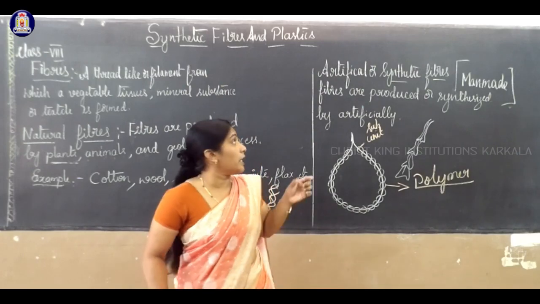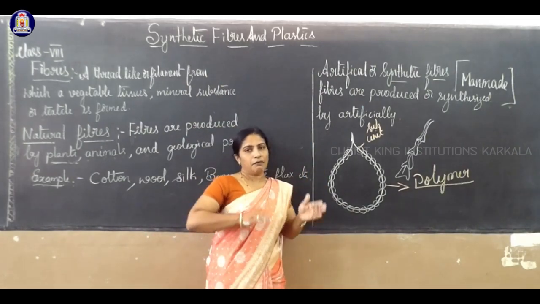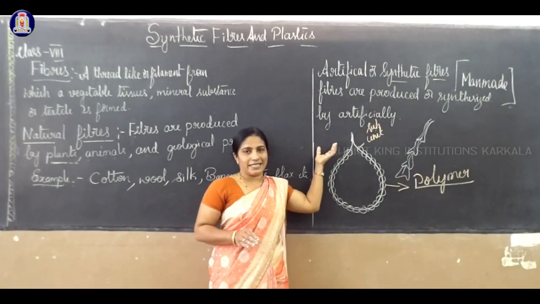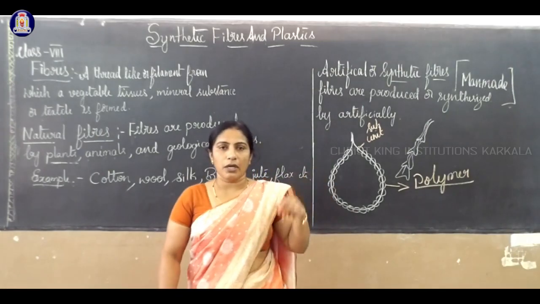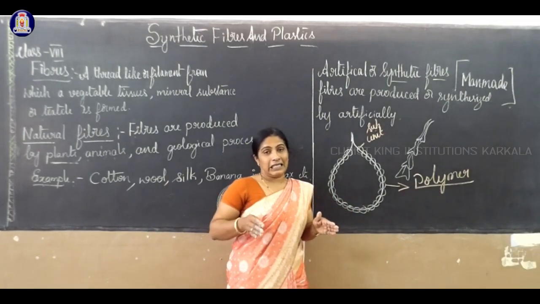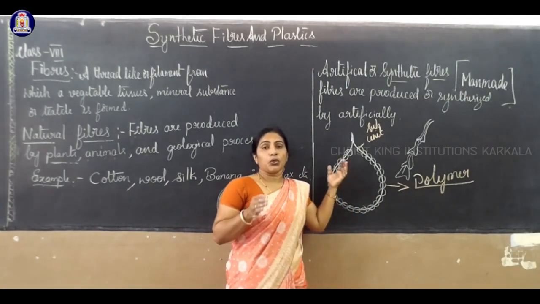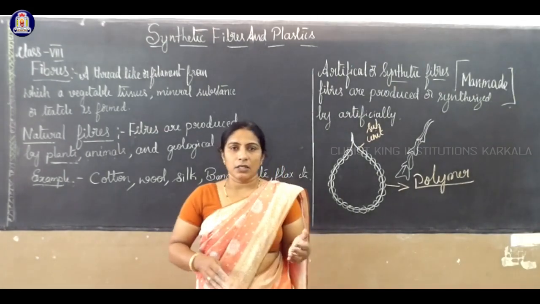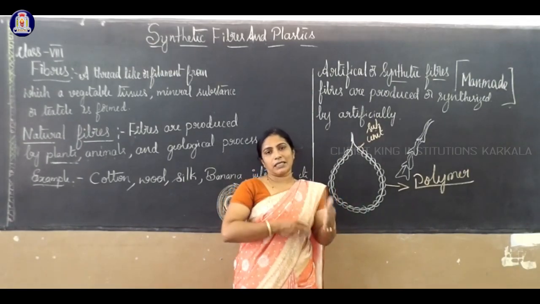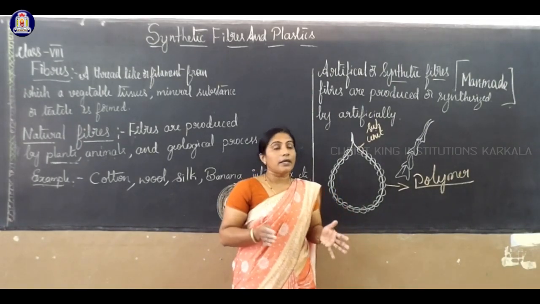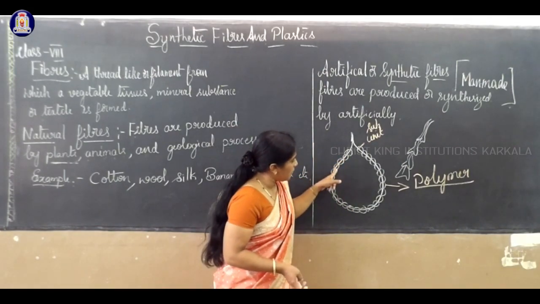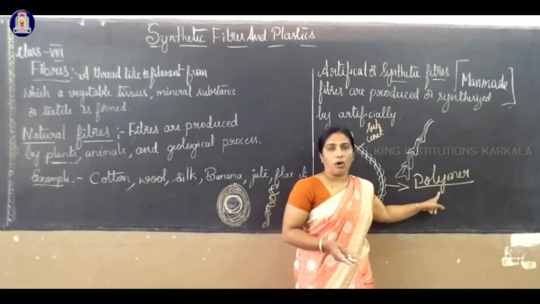Using some natural raw material, man will prepare different types of structures, especially silk. Silk is already very costly, so we are preparing man-made silk or artificial silk using chemical processes. In a chemistry lab or in a huge industry, they will mix different chemicals to get one component called synthetic fiber, a thread-like structure. Each fiber is made up of subunits. This subunit is called a polymer.